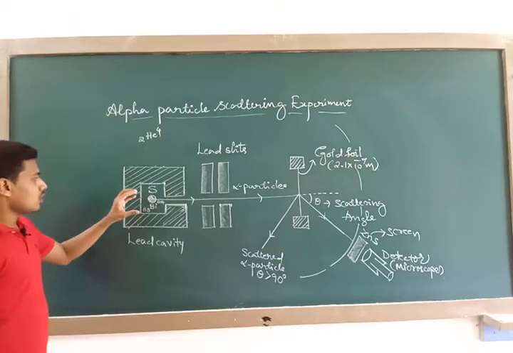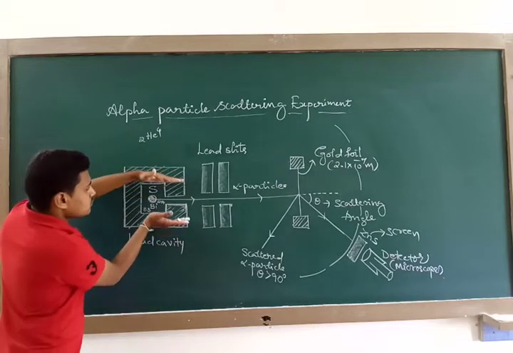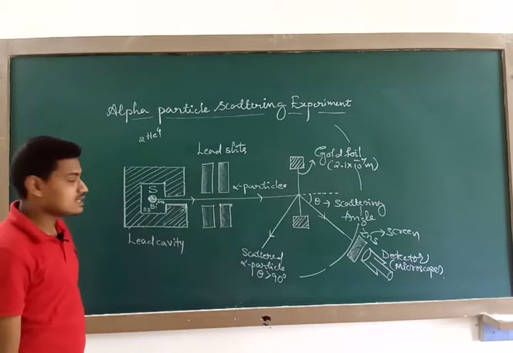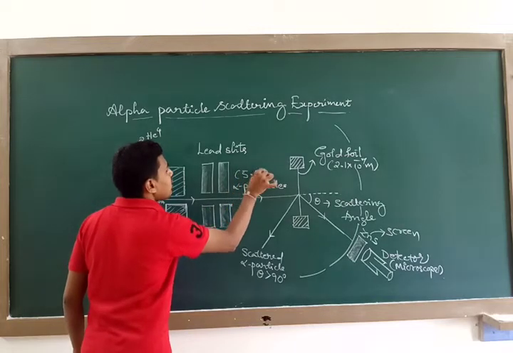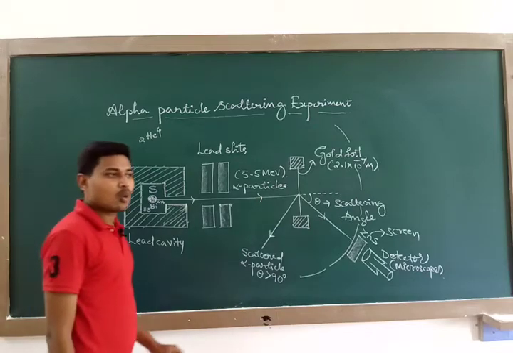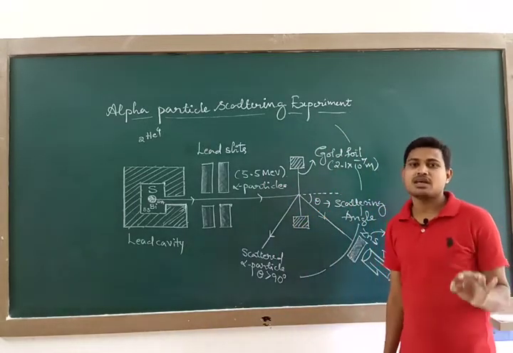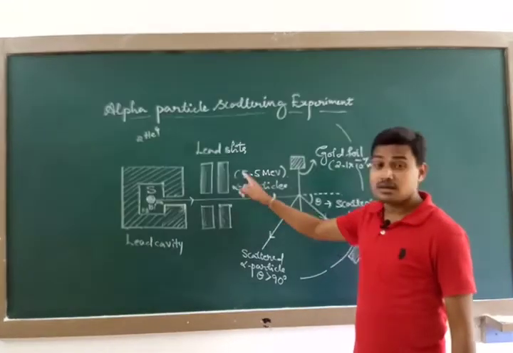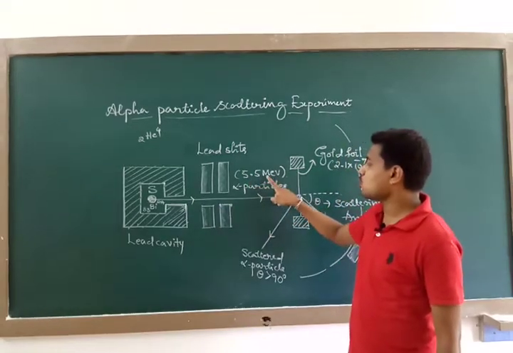So instead of allowing the alpha particles from all directions, in order to make them a collimated narrow beam, they are made to pass through these lead slits. And listen here, the energy associated with the alpha particle will be 5.5 MeV. You already know about the electron volt. What is an electron volt? 1 electron volt is nothing but the energy gained by an electron when it is accelerated under a potential difference of 1 volt. In the same way, here the energy associated with the emitted alpha particle is 5.5 MeV.